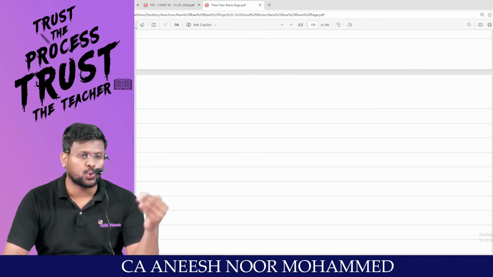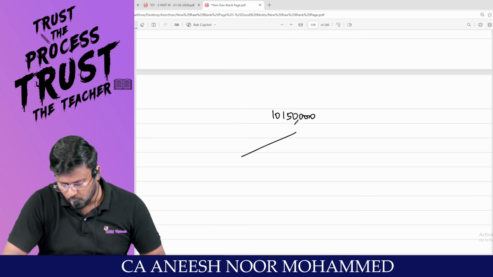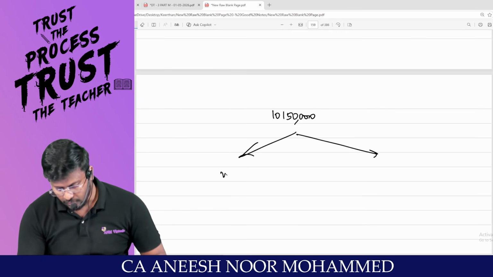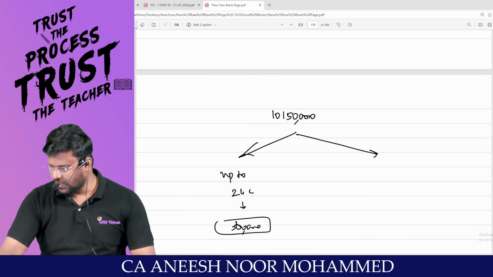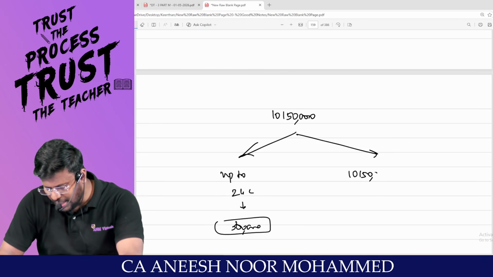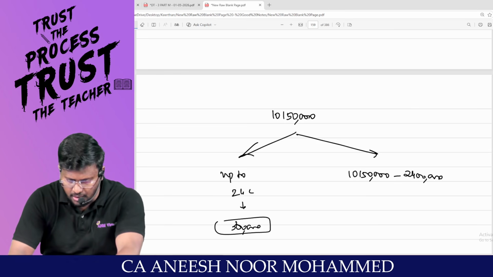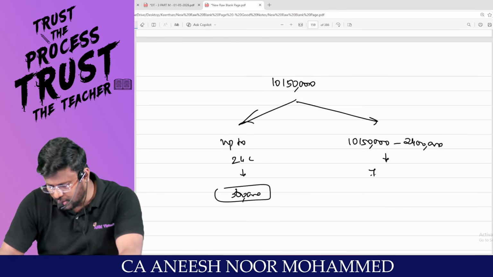Total approach and exclusion approach. Total approach means 1 crore 1,50,000 should be classified into two categories. Up to 24 lakh, we know that 3 lakh rupees is the tax liability. Am I right? So 1 crore 1,50,000 minus 24 lakhs means 77,50,000 over and above 24 lakh.